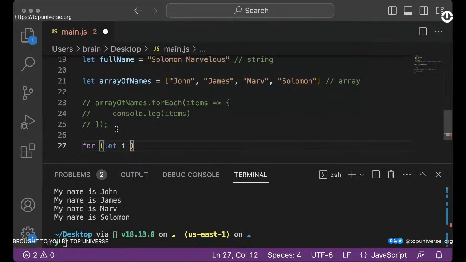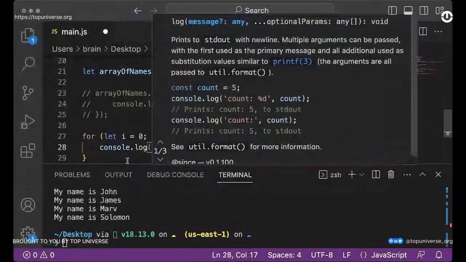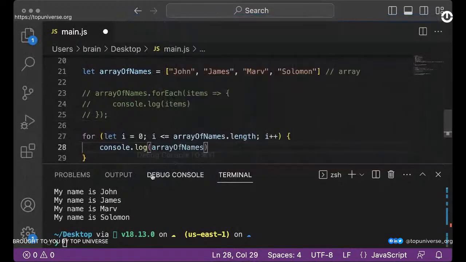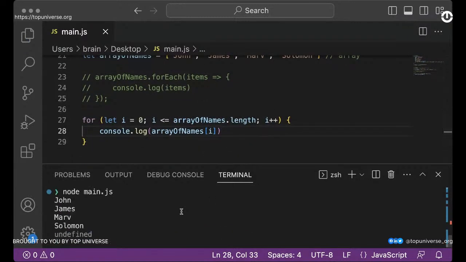So for let i equals 0, and I can then say i is less than or equal to the array of names length, because I need to get the length. And then I would say i plus plus. Then we can simply console.log array of names i. I am sure this would do the same job, but let's test it to see. So now we have John, James, Marv, and Solomon.